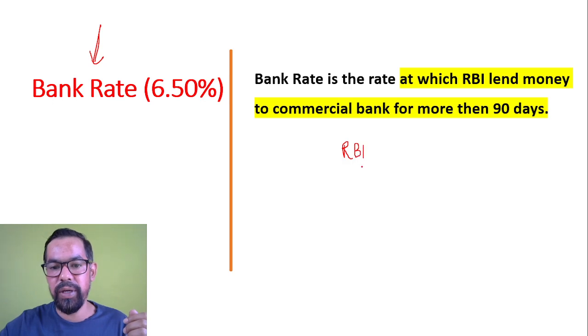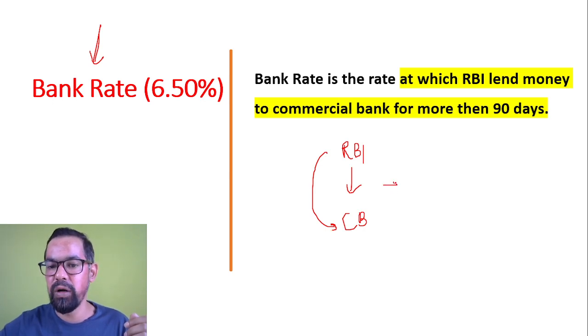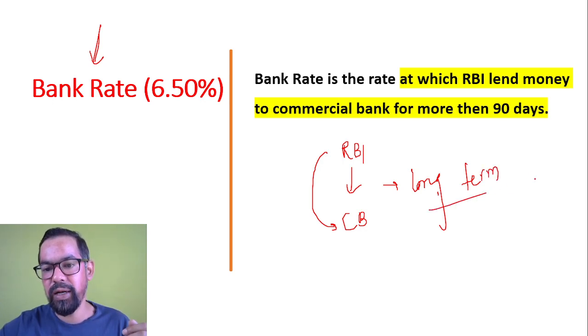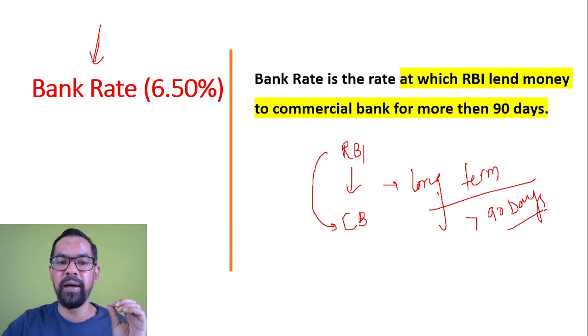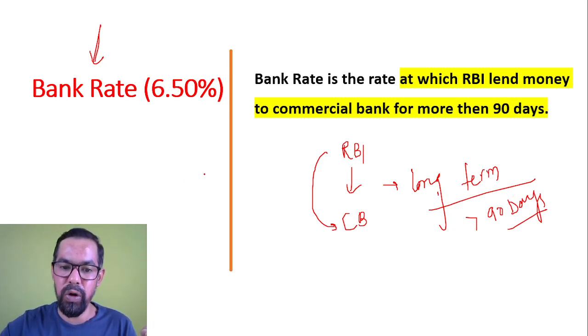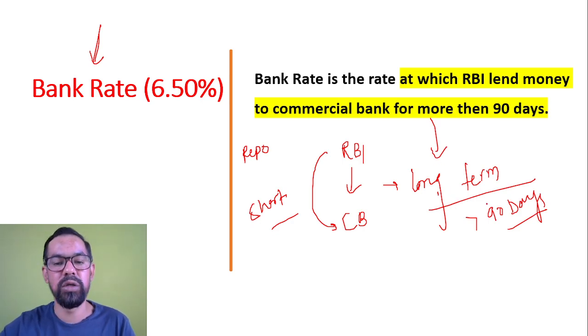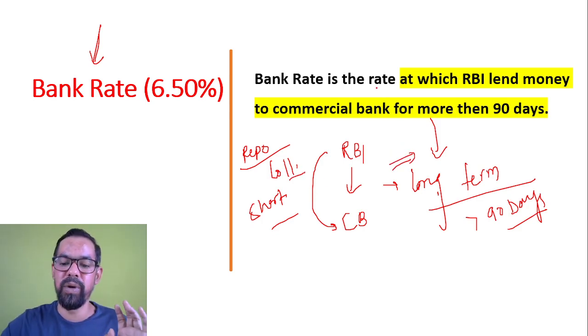The rate at which RBI lends money to commercial banks, the cash flow is RBI to commercial bank for long term, or you can say for more than 90 days. Now the difference between repo rate and bank rate is, repo is RBI to commercial bank for short term, or for up to 90 days, and bank rate is long term. Here in case of repo rate, they have to deposit collateral, but this is without collateral. Okay, so please do remember this one.